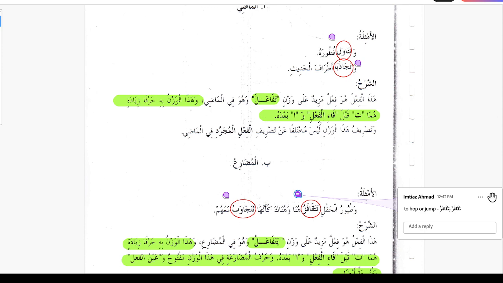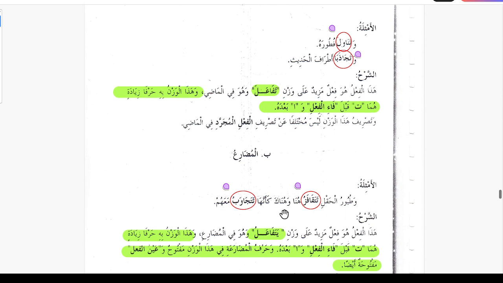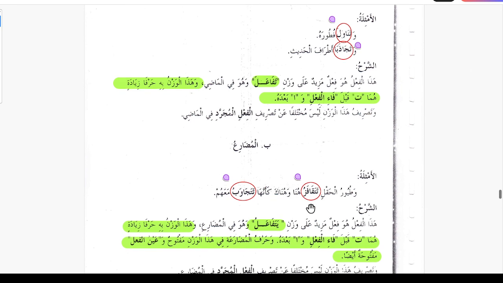So watuyurul hakli, the birds of the field, tatakafazu, they were hopping or jumping, huna wa hunaka, here and there, ka'annaha, as if they, tatajawabu. This is another verb of this group, which is tajawaba yatajawabu, same like tafa'ala yatafa'alu. Tajawabu means to respond, as if they were responding ma'ahum, with them. Again, this is from the main lesson we're gonna study after, but here just to show the use of these types of verbs.